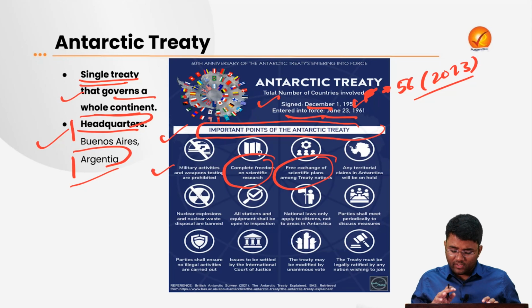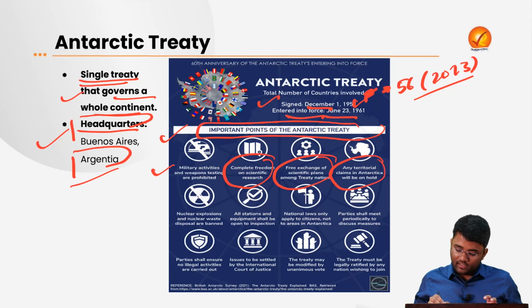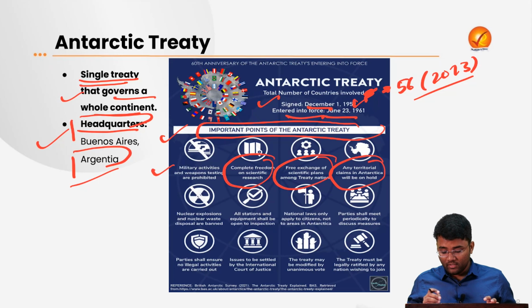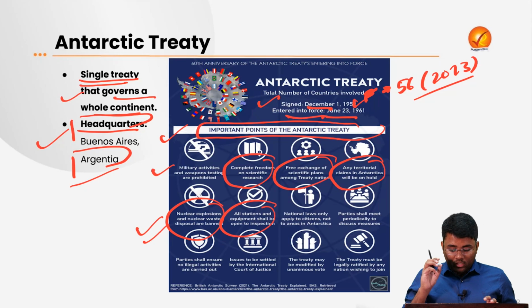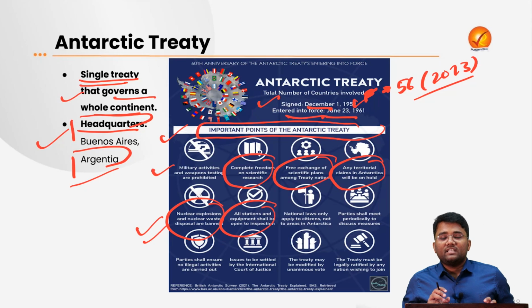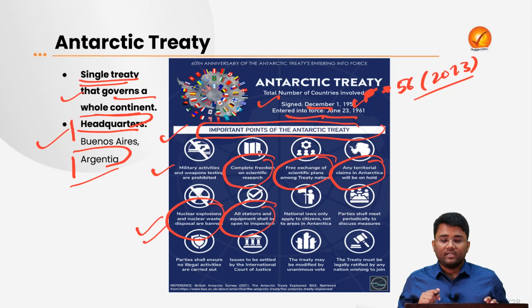Then there will be free exchange of scientific plans among all the treaty nations. Then there cannot be any territorial claim in the Antarctica. Then there is a total ban on nuclear explosions and nuclear waste disposal in the Antarctica. All the stations and equipment placed in the Antarctica will be open to inspection by any of the regulators of this Antarctic Treaty.